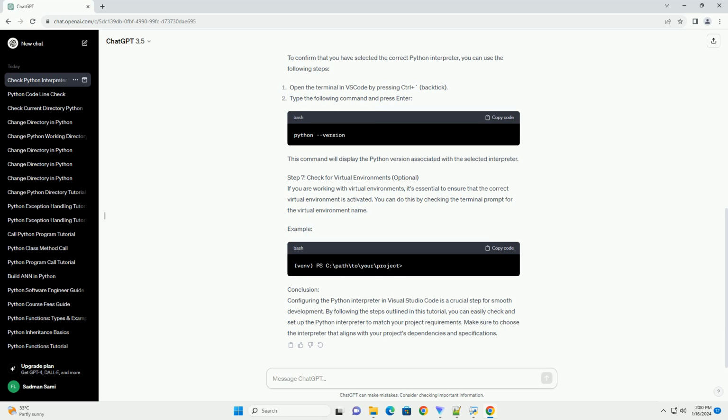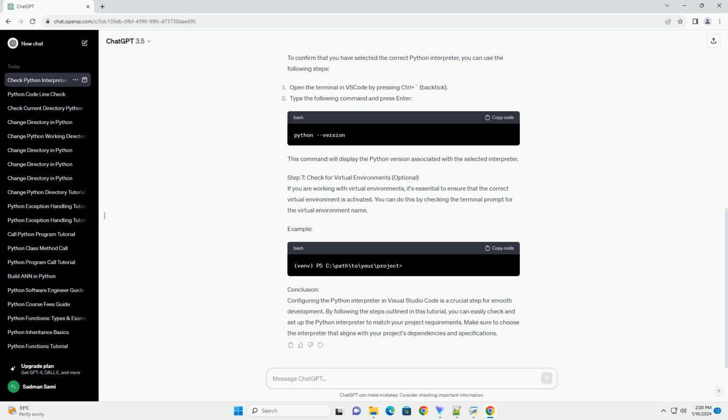Step 5. Select Python interpreter. After selecting the Python, select interpreter command, a list of available Python interpreters will be displayed. Choose the interpreter you want to use for your project. Step 6. Check the selected interpreter. To confirm that you have selected the correct Python interpreter, you can use the following steps. This command will display the Python version associated with the selected interpreter.